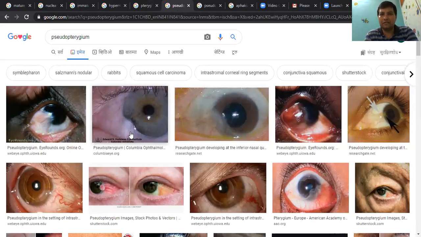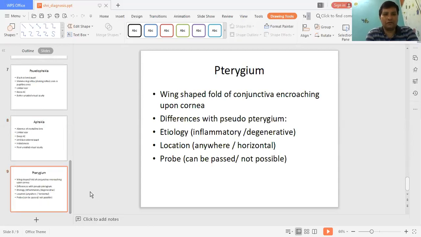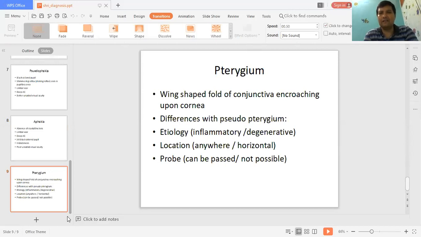Friends, this ends today's small lecture about how to diagnose ocular conditions. I hope you have understood the key differentiating points between mature and immature cataract, pterygium and pseudopterygium, and pseudophakia and aphakia.